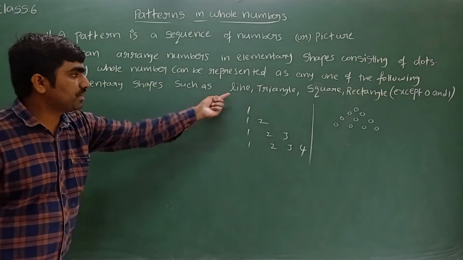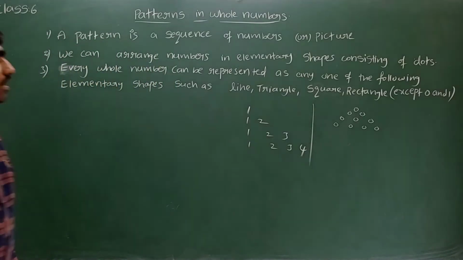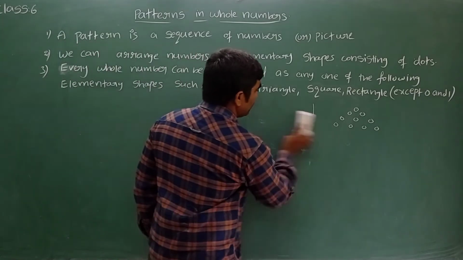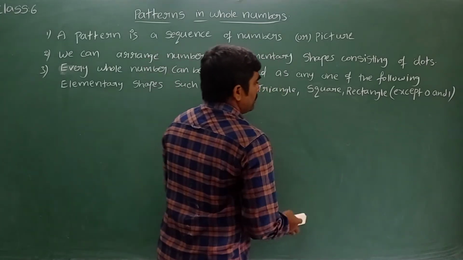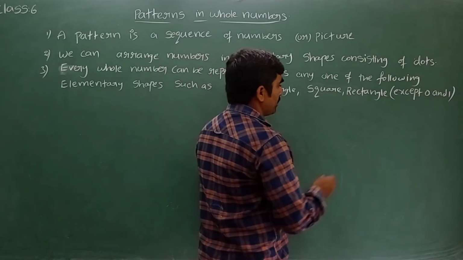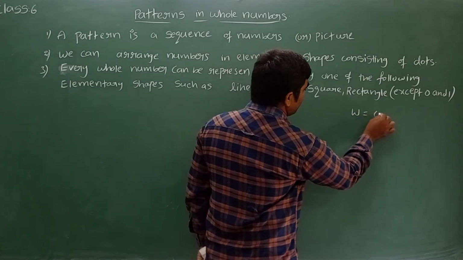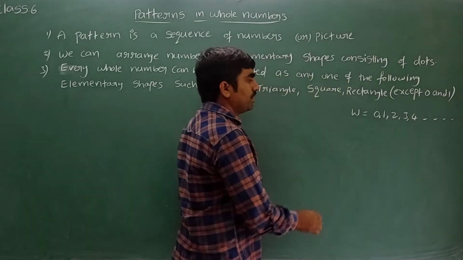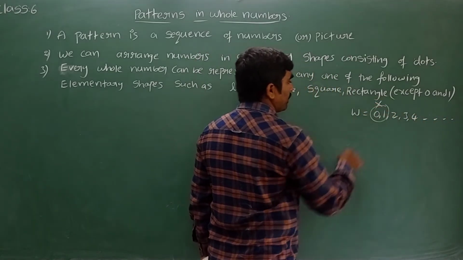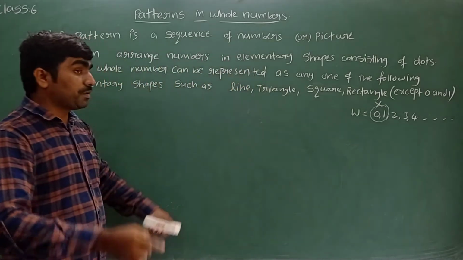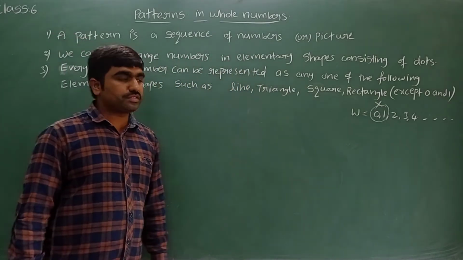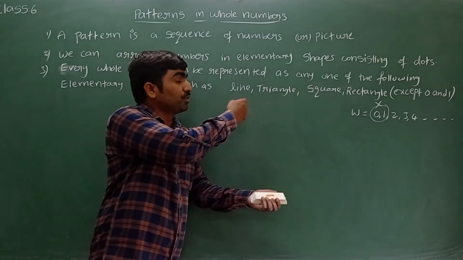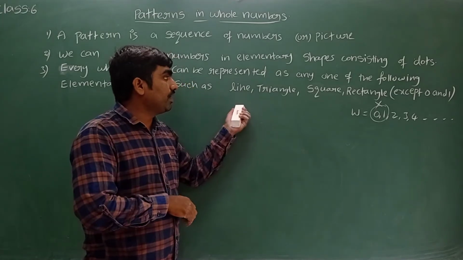The first one is line. Let's see which type of whole numbers can be arranged as a line. Whole numbers 0, 1 and so on are represented by W: 0, 1, 2, 3, 4. These are called whole numbers. In the whole numbers, except 0 and 1, the remaining all whole numbers you can represent as any one of these elementary shapes. A few numbers we can arrange in more than one way. Like if we take 3, we can arrange it as a line, as a triangle also.